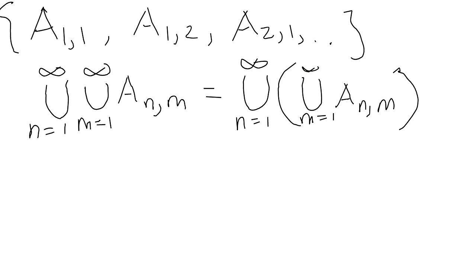Oh, so this is the union of indexed sets. If you have sets A11, A12, A13, A31, and you want an infinite union of them because there are infinitely many sets, the first part is saying it's the union from n equals 1 to infinity of the union from m equals 1 to infinity of the indexed sets. So you're uniting all of those sets from 1 to infinity for n. Using the first set, it would be A11, and then when you keep increasing m, it'll be A12, A13. So you're just uniting all of those sets. That's what that is saying.